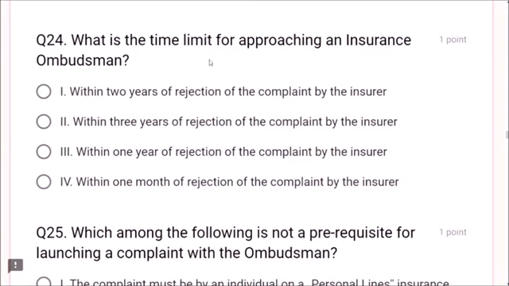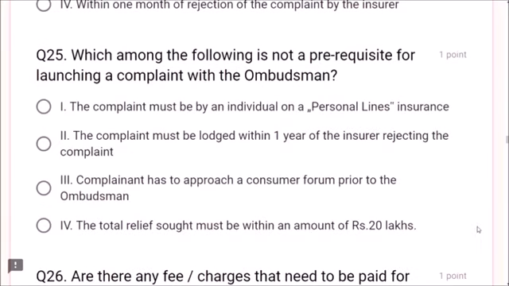Next, question number 24. What is the time limit for approaching an insurance ombudsman? Within 2 years, within 3 years, within 1 year, within 1 month. Within 1 year, friends. Within 1 year of rejection of the complaint by the insurer, one can approach an insurance ombudsman.